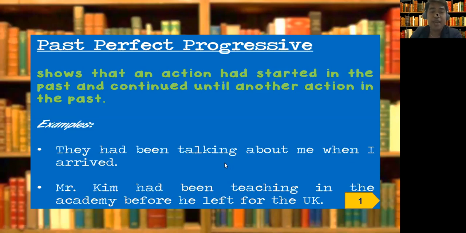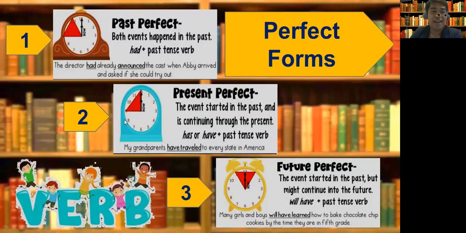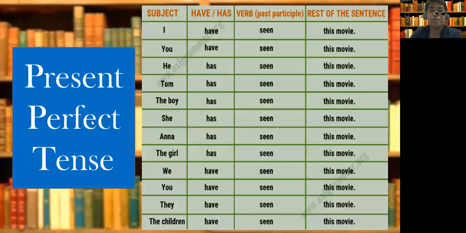Let's look at this example. They had been talking about me when I arrived. Talking with ing. Been because progressive. Had because past perfect. Very easy. Always remember that. Put that in mind. Mr. Kim had been teaching in the academy before he left for the UK. Teaching with ing. Been because progressive. Had because past perfect. Mr. Kim singular, they plural, doesn't matter because it's past perfect form. Very easy, right? So let's push through with the present perfect tense.